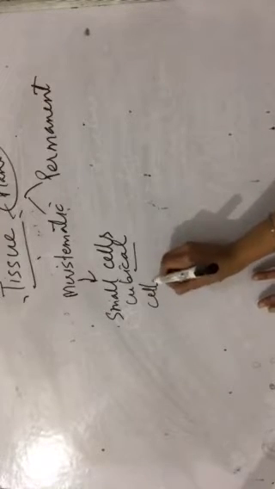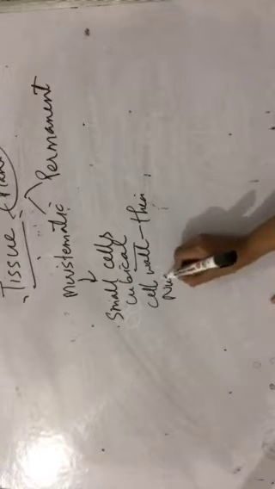The cell wall, remember cell wall? We did it in last chapter. Cell wall is quite thin, बहुत ही पतली. Their nucleus is large. Vacuoles are almost absent. Vacuoles are generally not present. Okay.